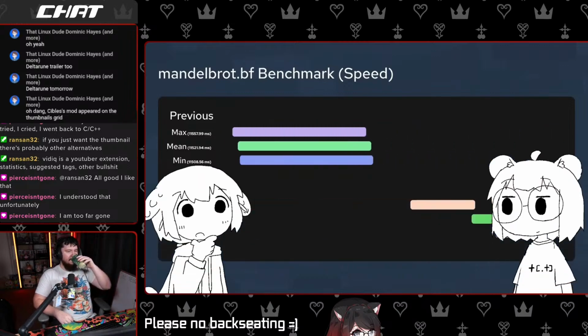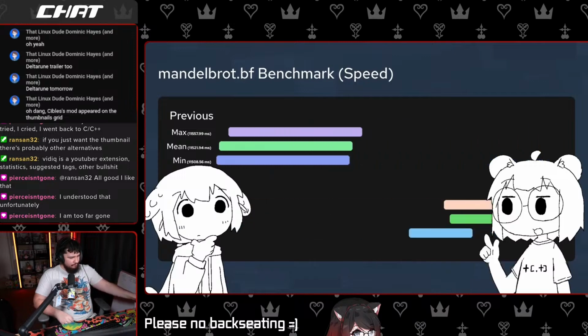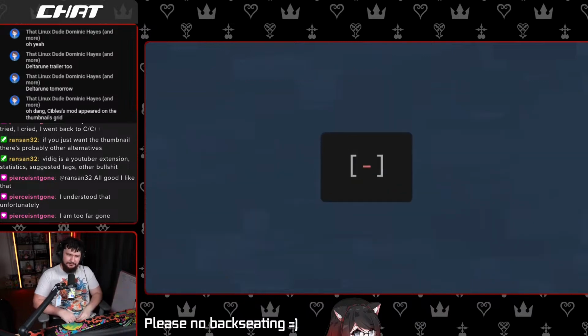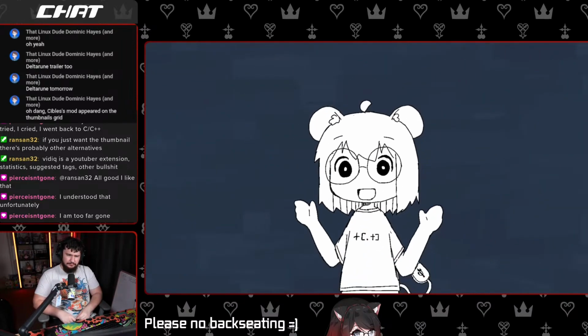I think we have run out of obvious optimizations. Actually, not quite. Another low-hanging fruit is this pattern, which sets the current cell to 0.